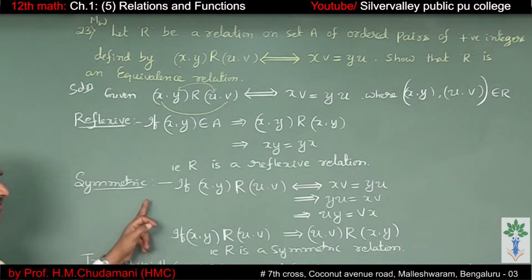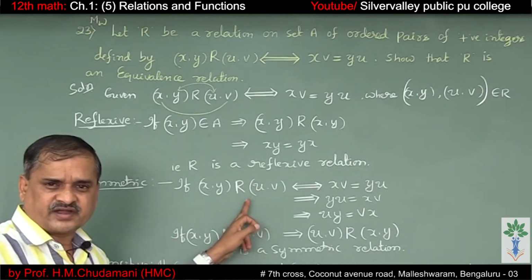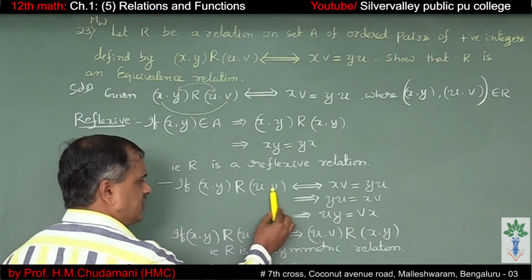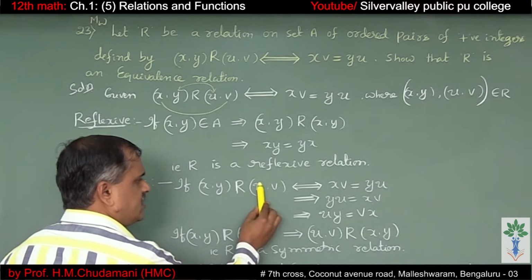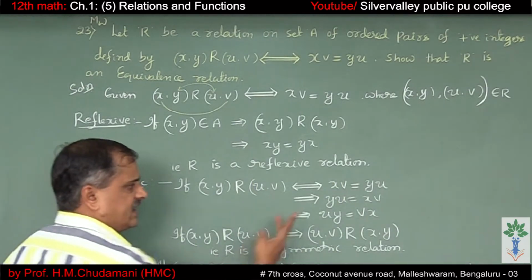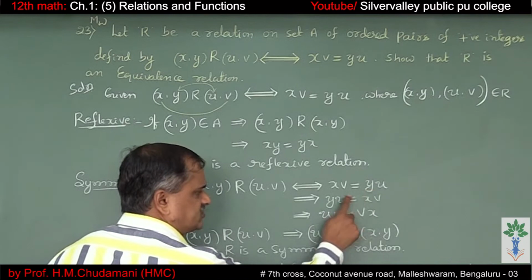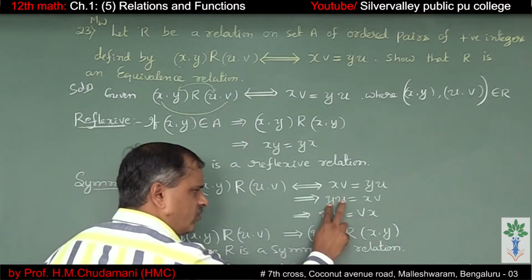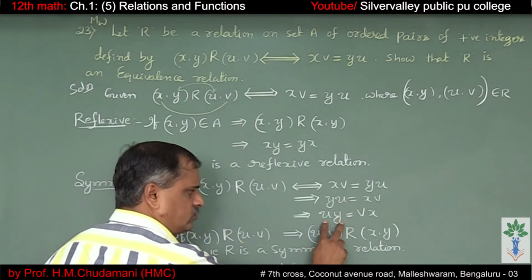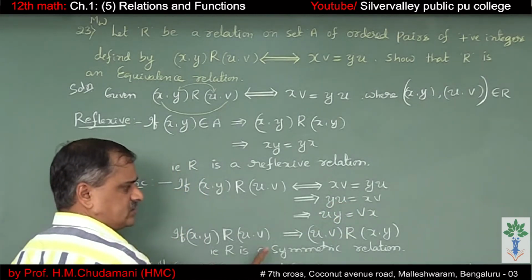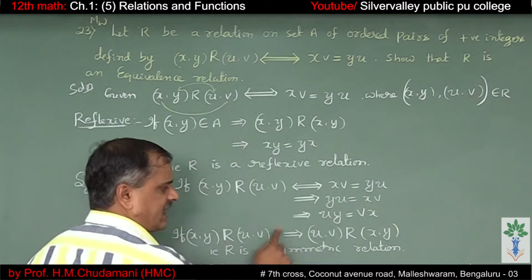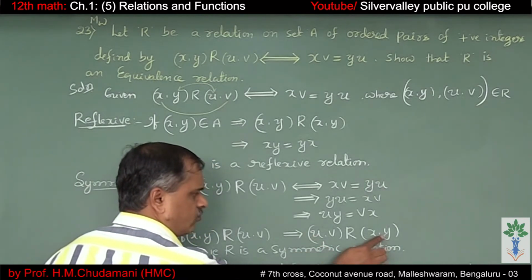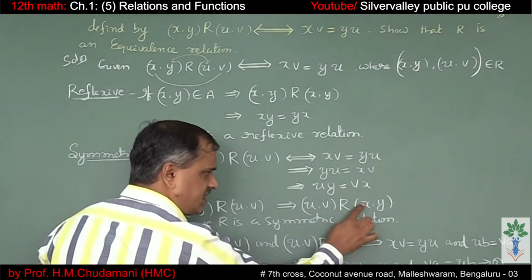Next, symmetric relation. If (x, y) related to (u, v), by definition, x into v is equal to y into u. I just write like this. That means u into y is equal to v into x. This can be written as u into y equals v into x.